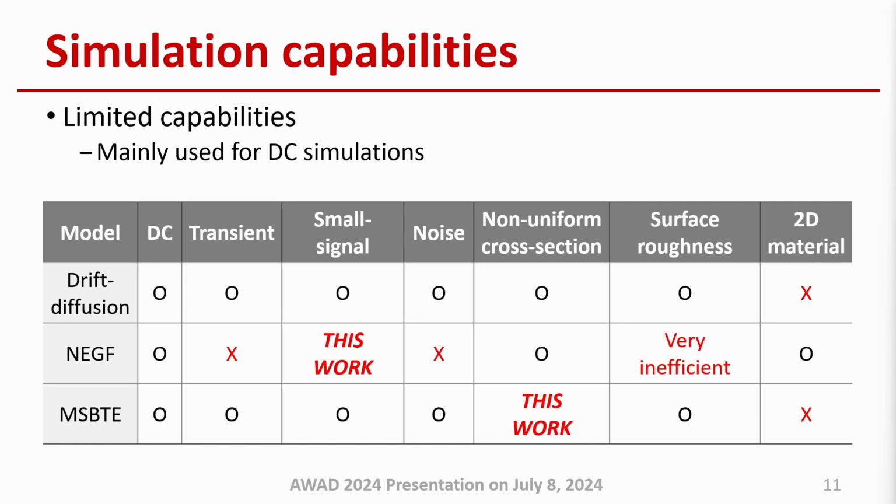Yes, these advanced transport solvers are much more advanced than the conventional drift diffusion model. Therefore, one may guess that these solvers provide flexibility in terms of simulation capabilities. However, actually, it is not the case. As shown in this comparison table, these advanced models are mainly restricted to the DC simulation. It is because, for general cases, their equations become too complicated or numerical solutions are difficult to calculate.